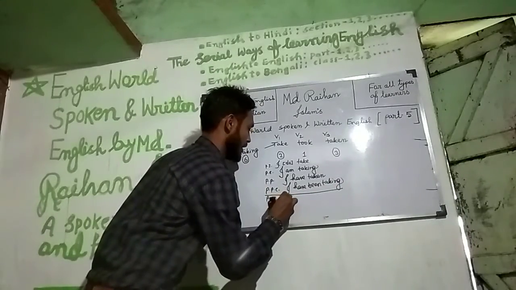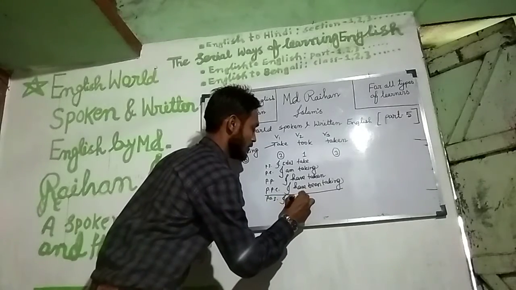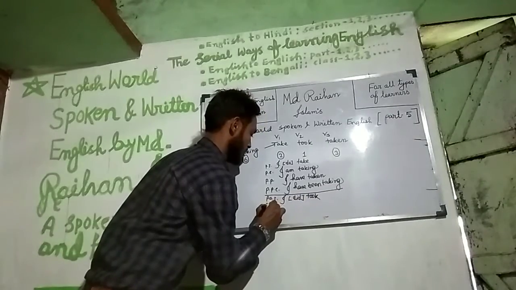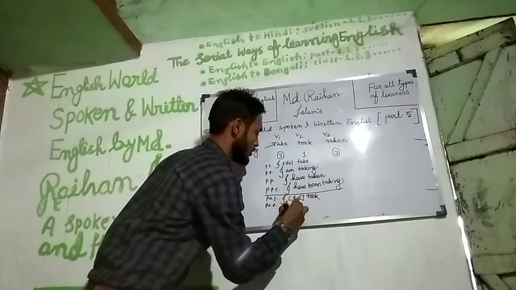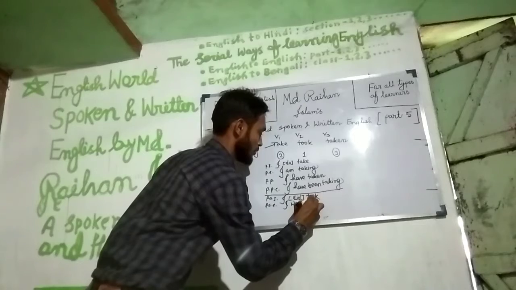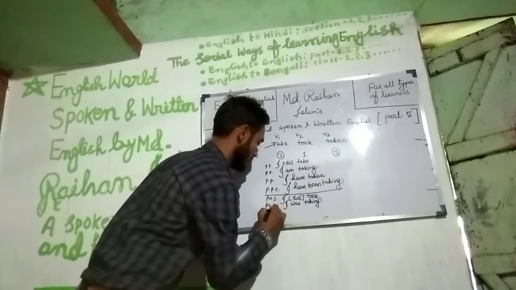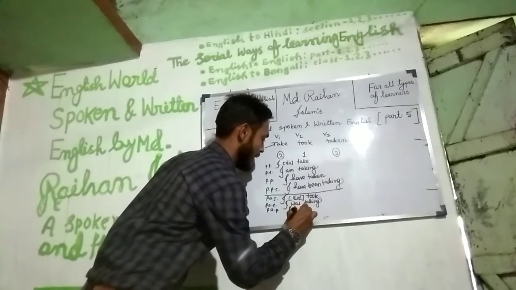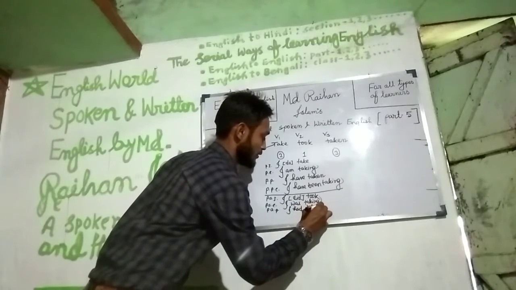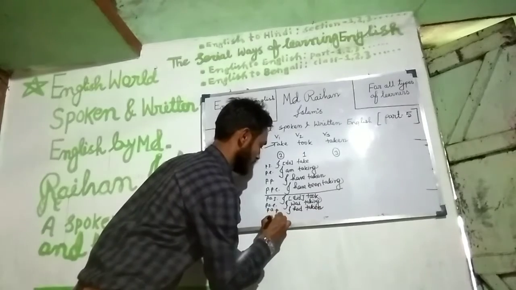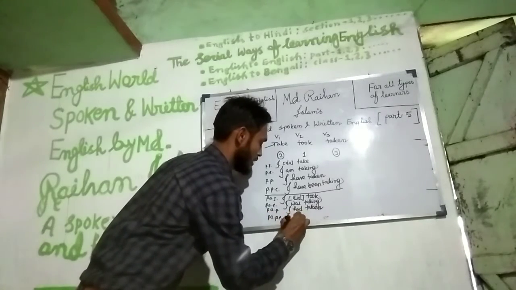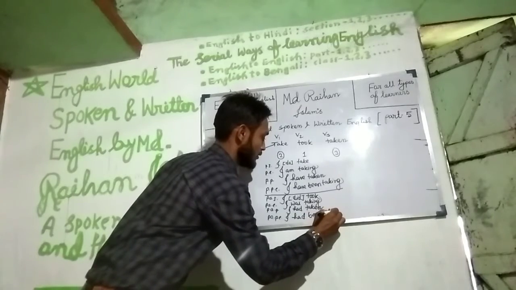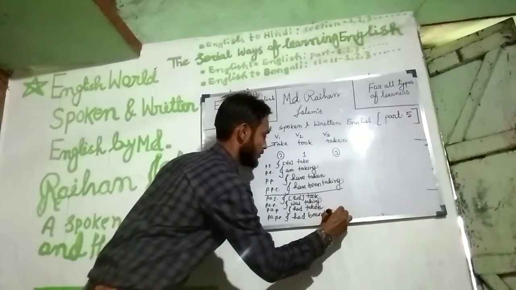Past indefinite, I did took. Past continuous, I was taking. Past perfect, I had taken. Past perfect continuous, I had been taking.